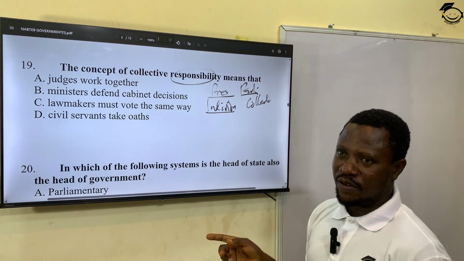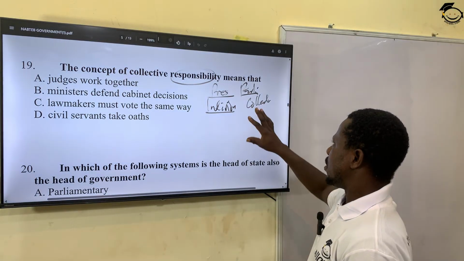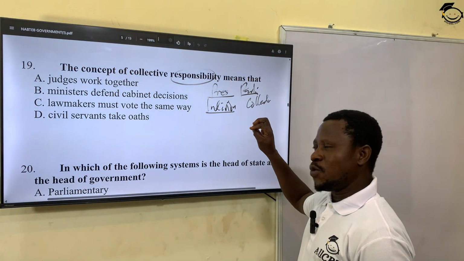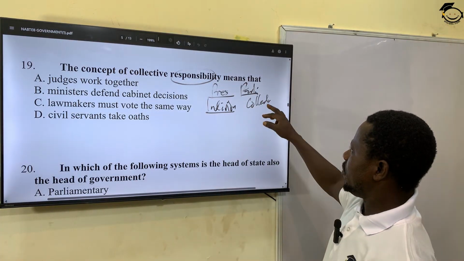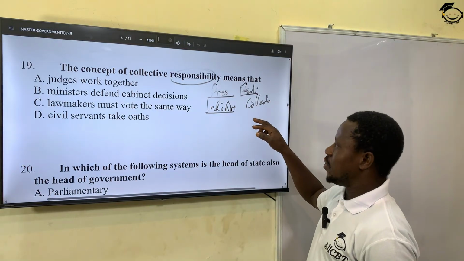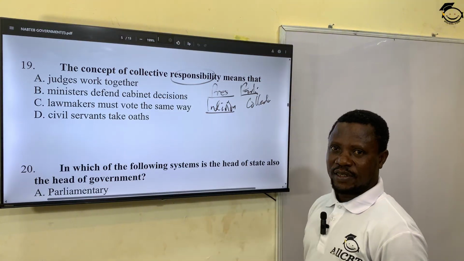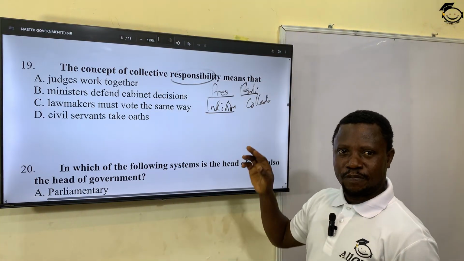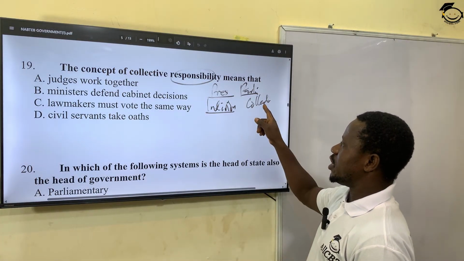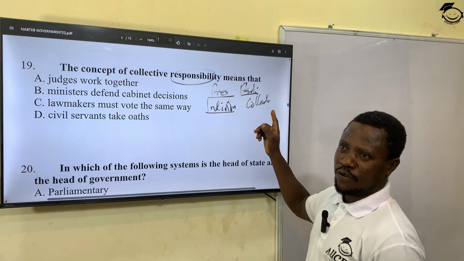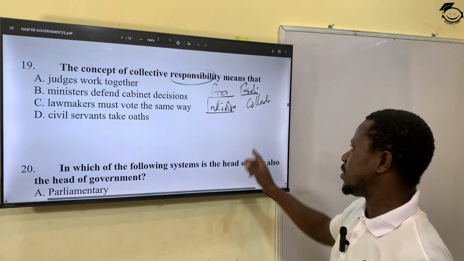But in a parliamentary system of government, there's collective responsibility of all the ministers. Why? Most of the ministers are also members of the legislature. Okay? Now, if a minister misbehaves or does wrong, the wrong will be blamed on all the ministers. And if a minister does well, the praise goes to what? To the collective interest of the ministers. And that is why when you are removing them here, you call it a vote of no confidence. The prime minister and all the ministers will be suspended for a new government to take place.